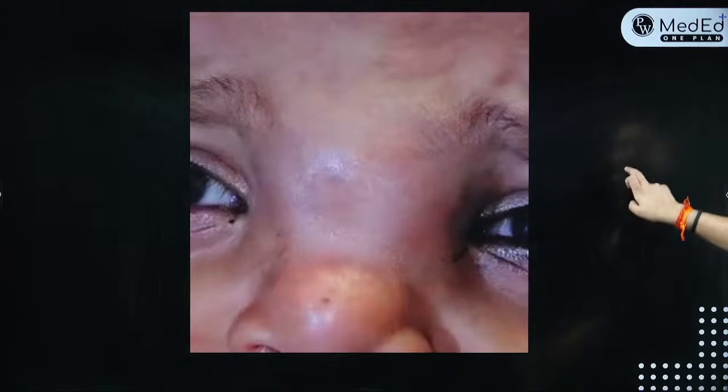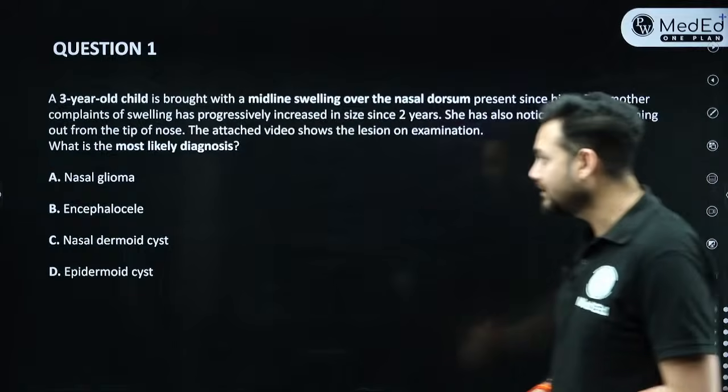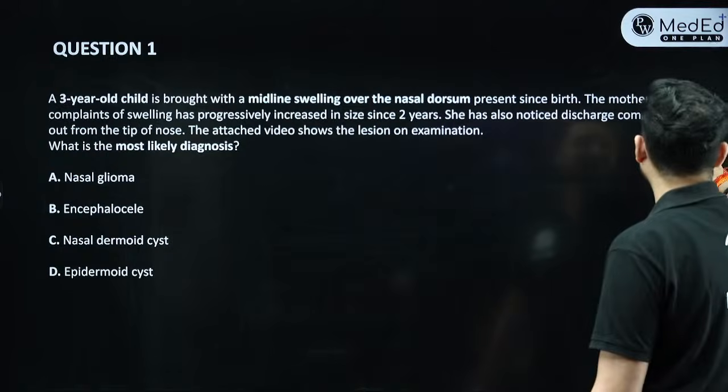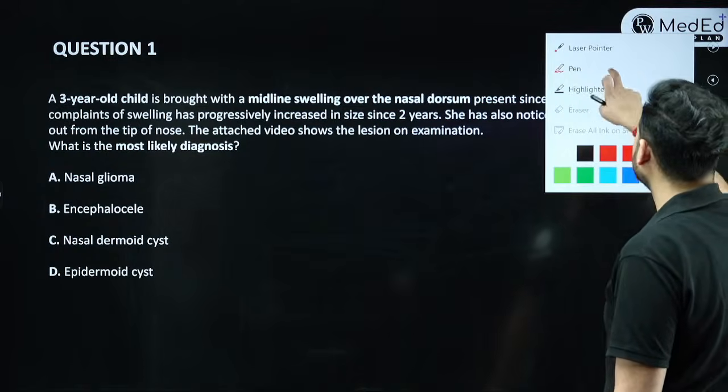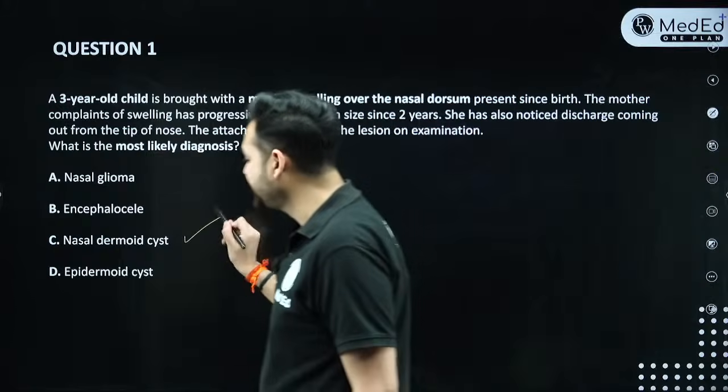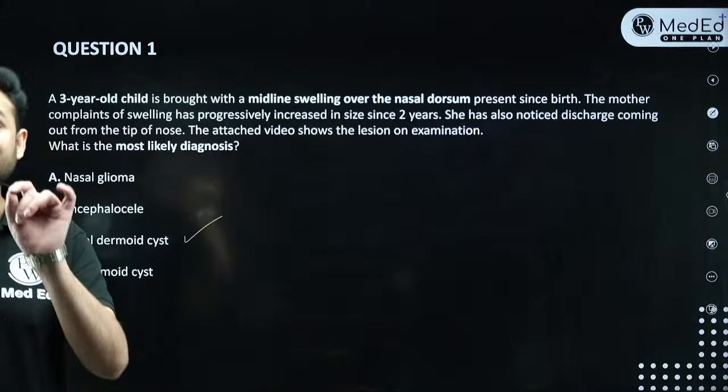So this answer becomes what? The answer to this question becomes nasal dermoid cyst. Right? The answer would become nasal dermoid cyst. Right? So this is how we